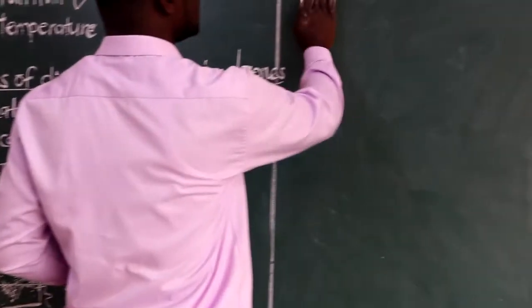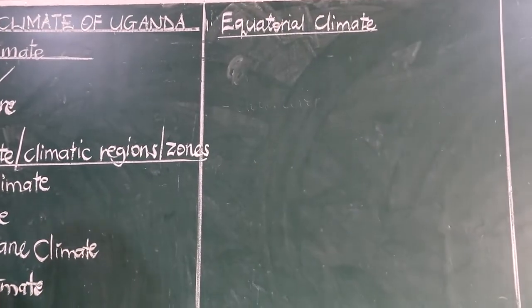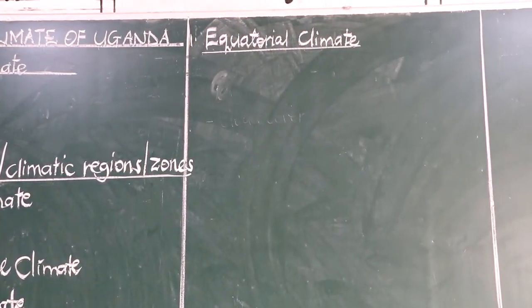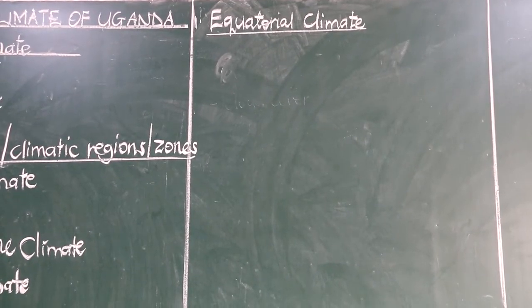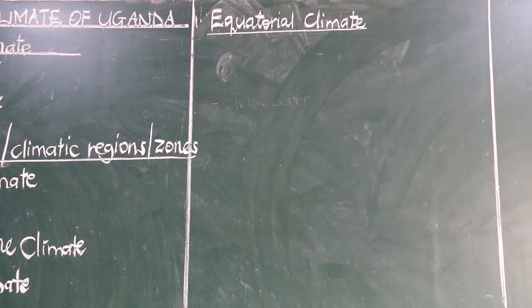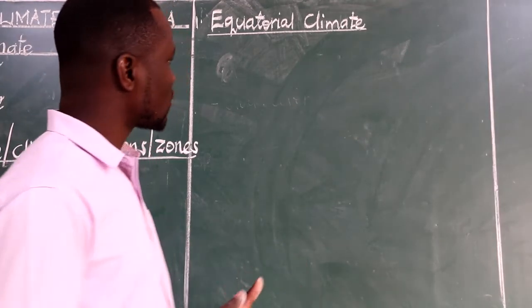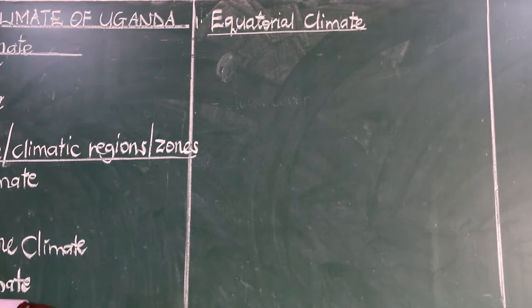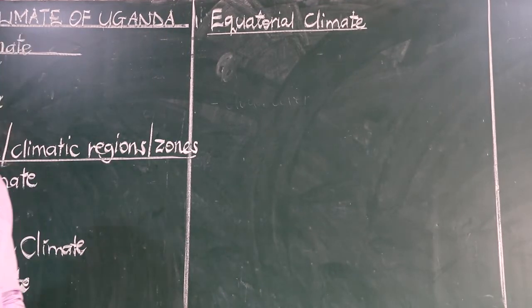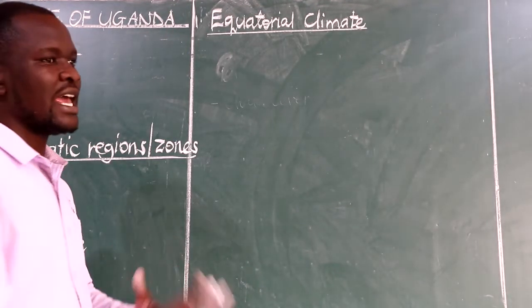So like we have said, this one is experienced in areas which lie along the equator, and you will find that areas along the equator always experience direct sunlight. And that's why you are going to have a question: why are those areas ever hot?